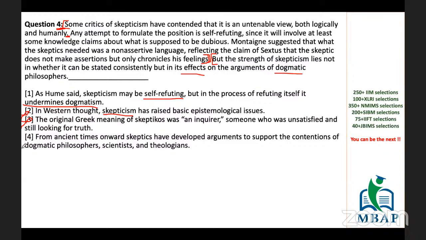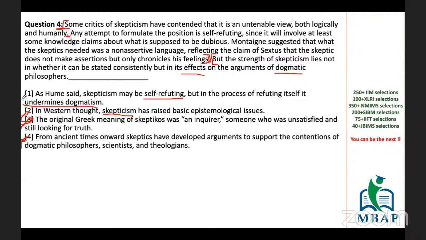From ancient times onwards, skepticism has developed arguments to support the contentions of dogmatic philosophers, scientists, and theologians. Okay, again, this does not belong to the passage at all. We are talking about the nature of skepticism. So that's why this doesn't suit. This was anyway providing the meaning of it, the origin, where it came from. So that makes sense. This again goes somewhere here.